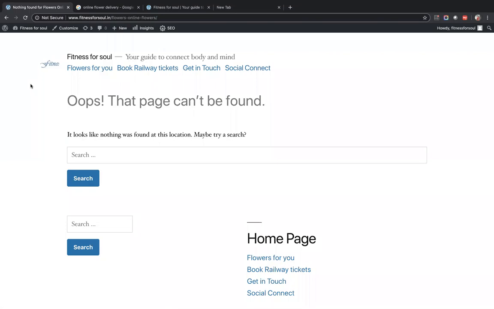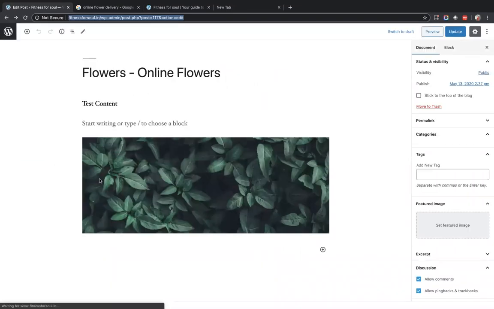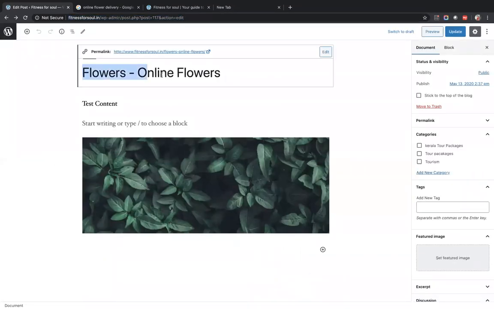Not .com, but it will come under this. So this slash flowers online flowers, which was the title of my page. By default, as I was showing you, the title becomes part of the URL structure after my domain and subdomain. Yes, title of the page. Thank you so much. So you are on the right track.